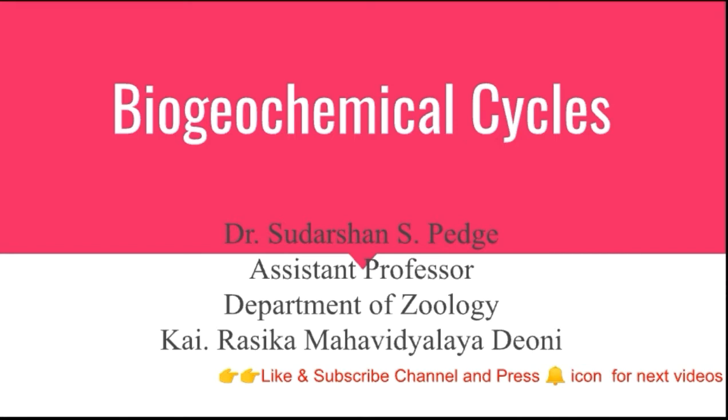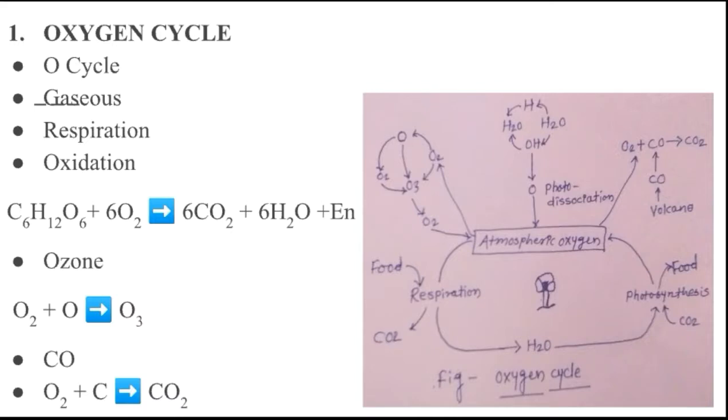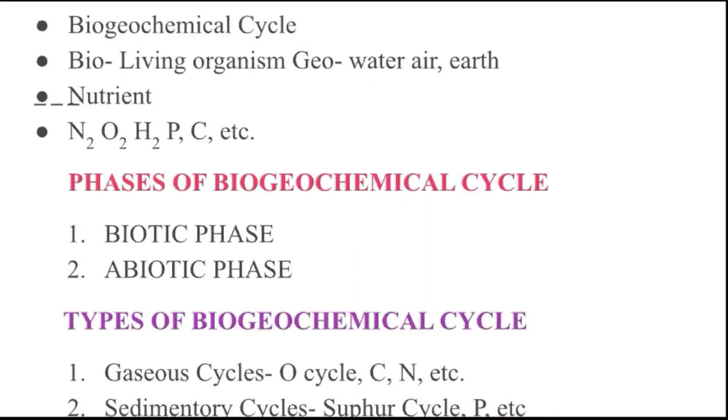In the last lecture, we studied the ecological pyramids. Now today we will learn about biogeochemical cycles. A question may arise in your mind: what is meant by the biogeochemical cycle?